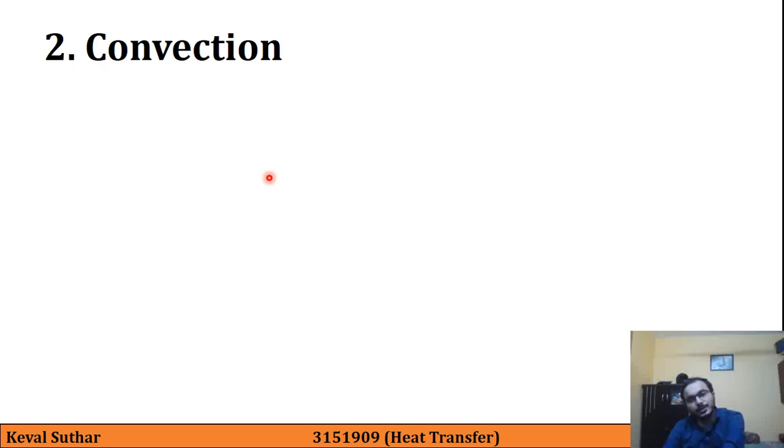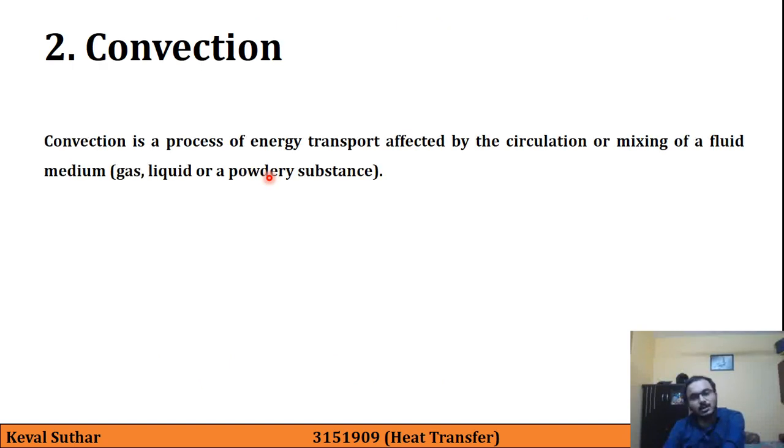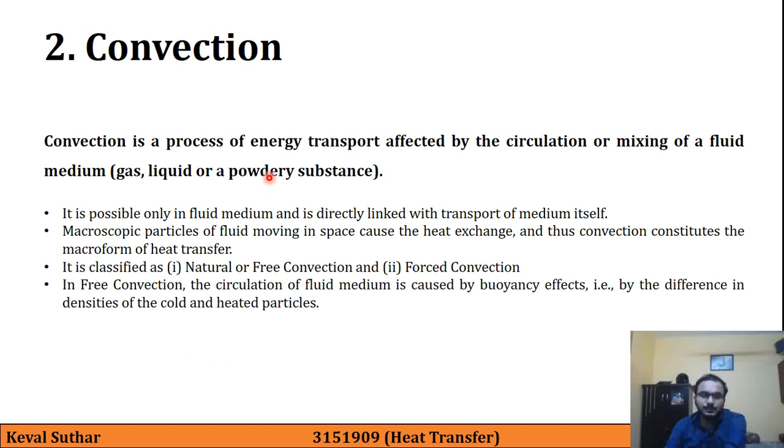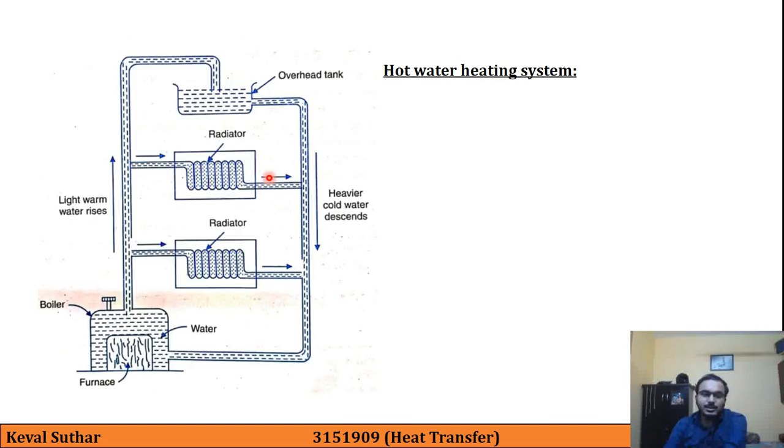Then the second mode of heat transfer is convection. Convection is a process of heat transfer, energy transport affected by circulation or mixing of a fluid medium. It is possible in 2 ways: natural or free convection and forced convection. And we also studied convection currents with 2 examples.